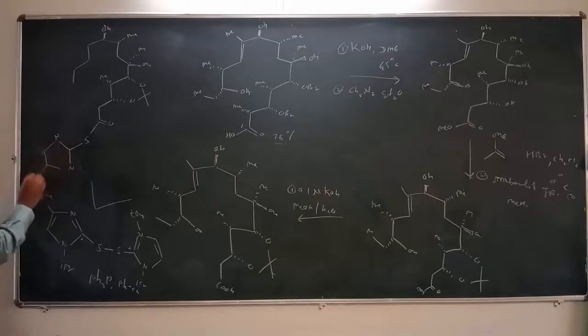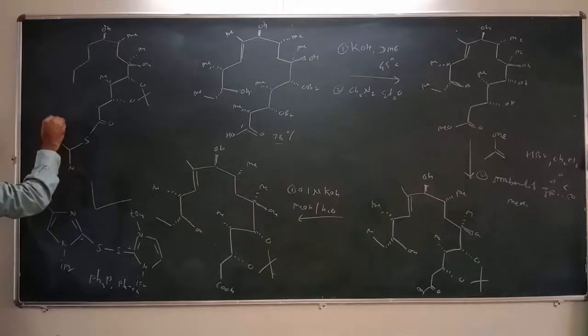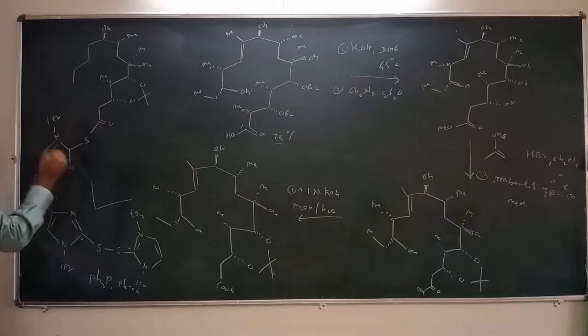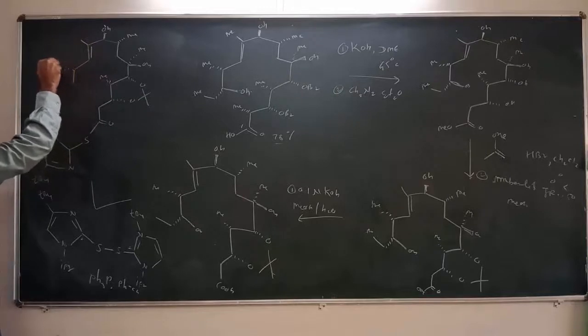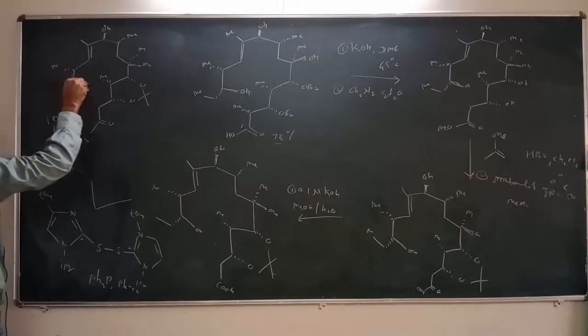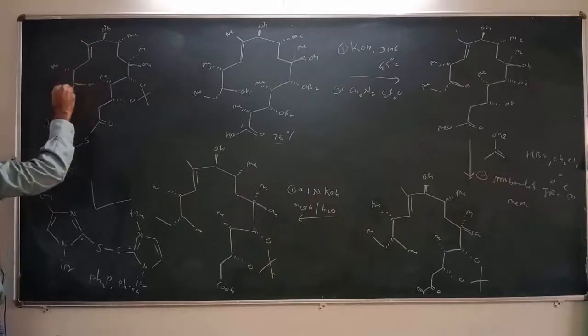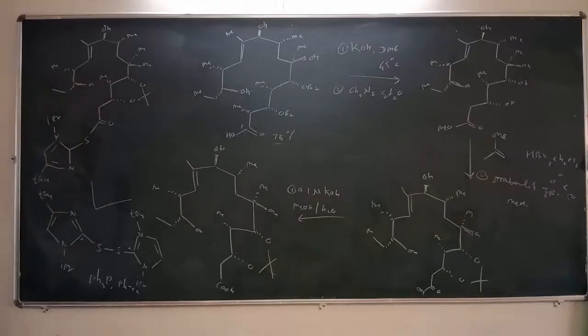Then it contains this tertiary butyl group. This is an isopropyl group like this. So we get such type of compound, and here is this carbon-carbon double bond. Then this is a methyl substitution. Then this is the OH group, and then CH2 CH3. So we get such type of intermediate.